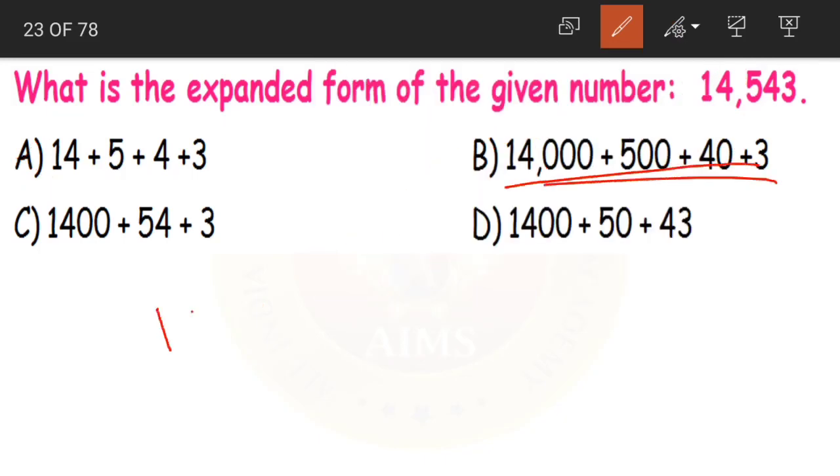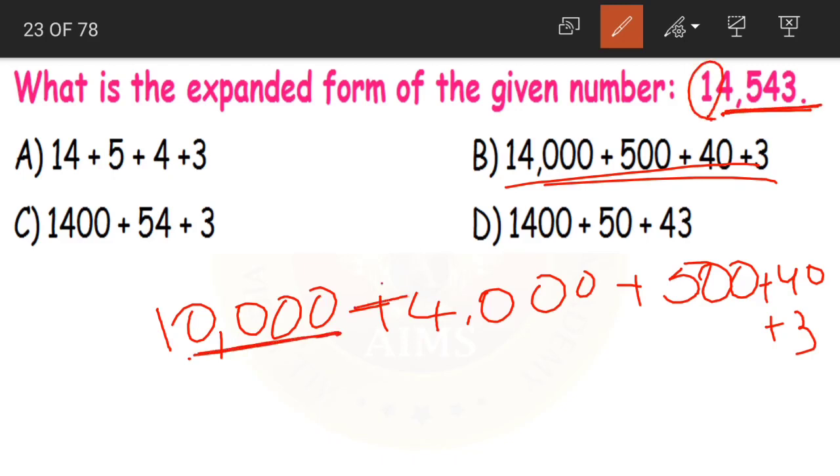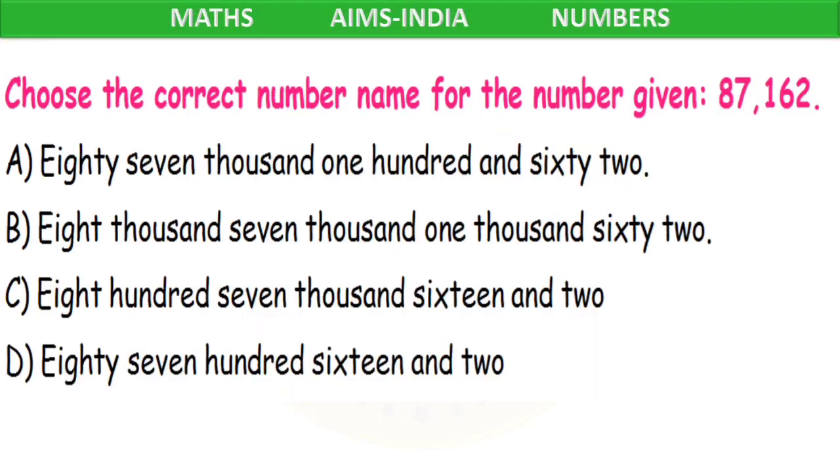Now you can write it like this, or else it is preferable to write the expanded form like this, children: 10,000 plus 4,000 plus 500 plus 40 plus 3. First take the number 1. After 1 you are having 4 digits, so put 4 zeros. Plus next we are having 4. After 4 we have 3 digits, so put 3 zeros. Plus after 5, 2 digits, so 2 zeros. Plus after 4 we are having 1 digit, so 40. And lastly 3. Clear? Option B is our correct answer.